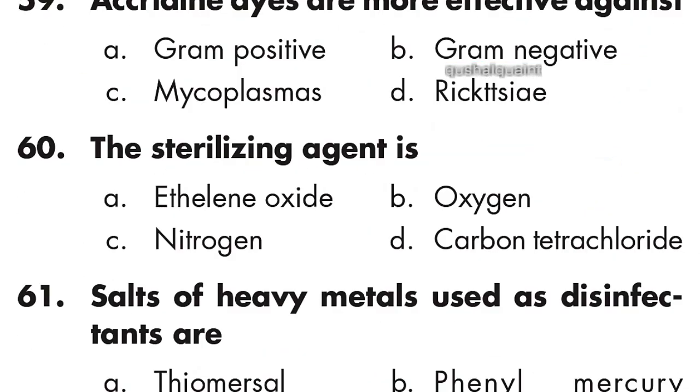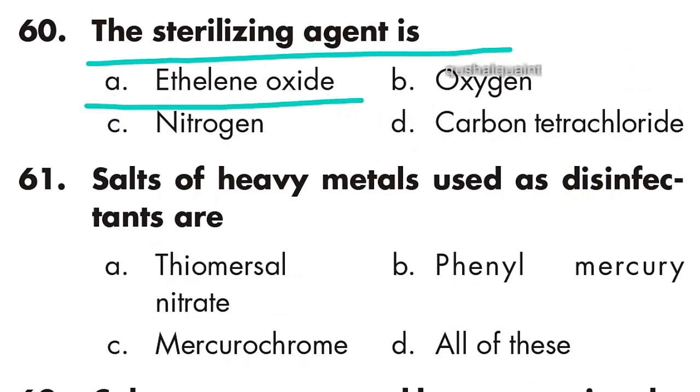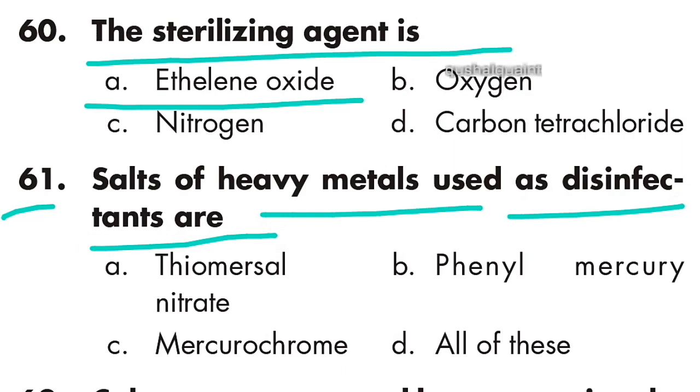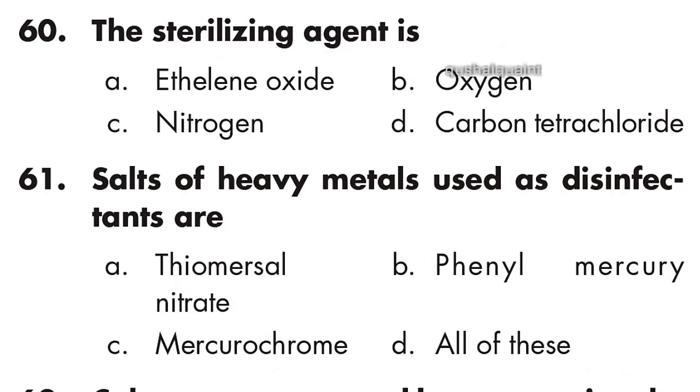Next question: the sterilizing agent is ethylene oxide. Option A is right, ethylene oxide. Next question: salts of heavy metals used as disinfectants are thiomersal, phenylmercuric nitrate, and mercurochrome. Option D is right, all of these.